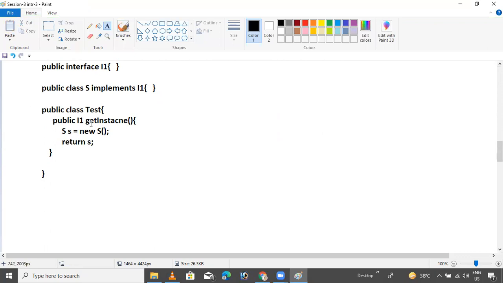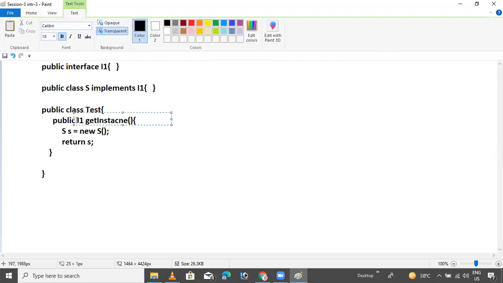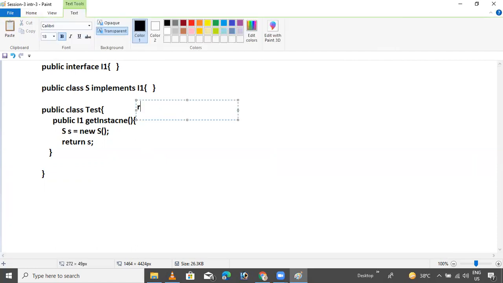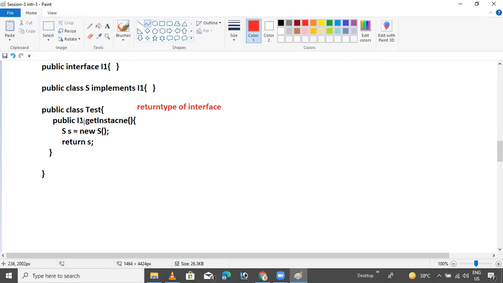Now this one has the return type of interface. This is the factory method. The return type is an interface. Like this one.